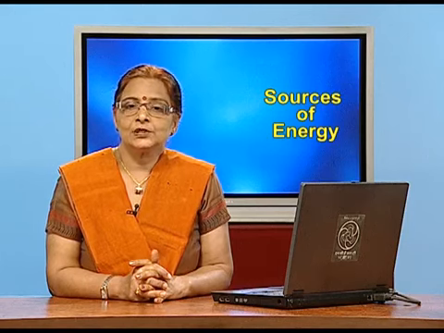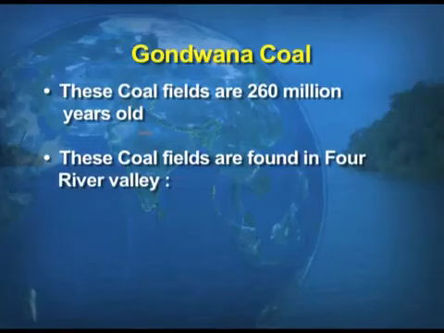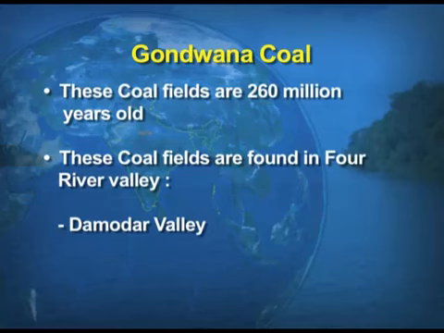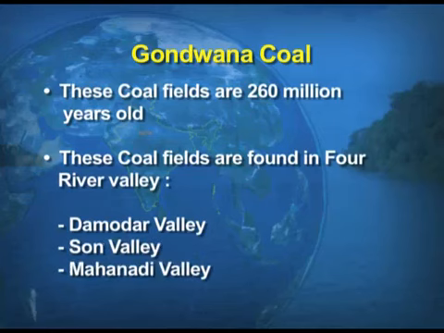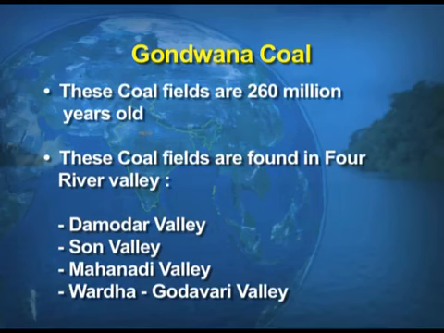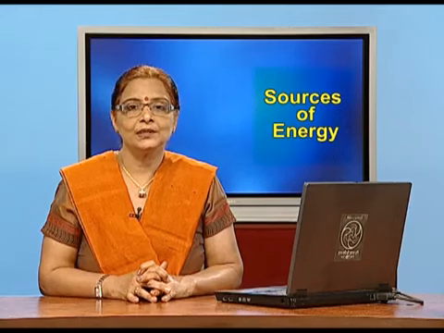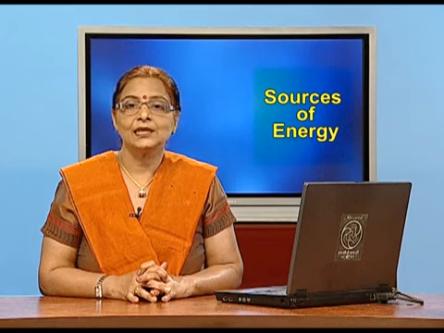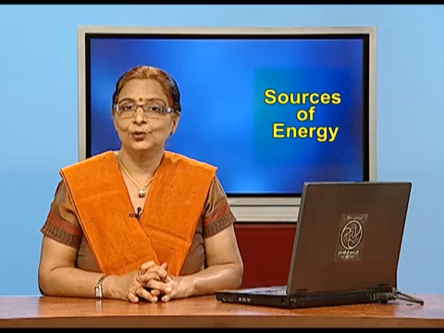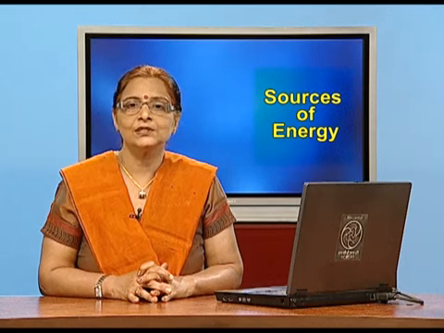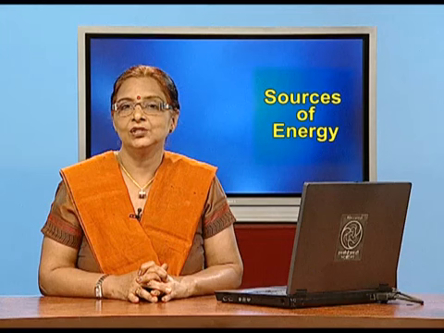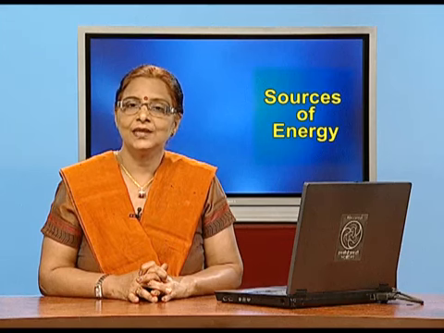The other fields which come under this Gondwana area are the Damodar Valley, Son Valley, Mahanadi Valley and Wardha Godavari Valley. One most important information, children, I would like to give you is that Damodar Valley is known as the Ruhr of the country. Ruhr is the most important coal producing area in Germany and Damodar in India.